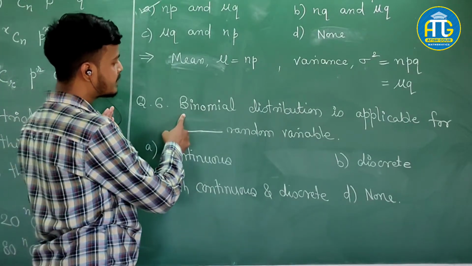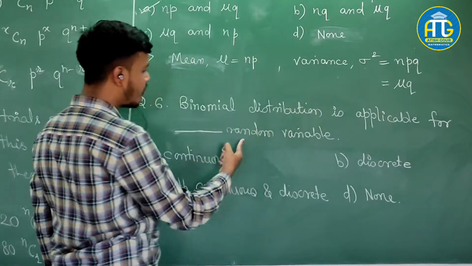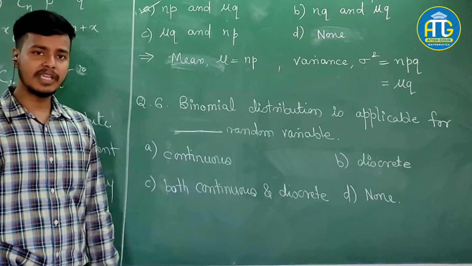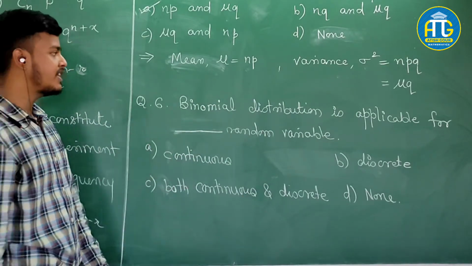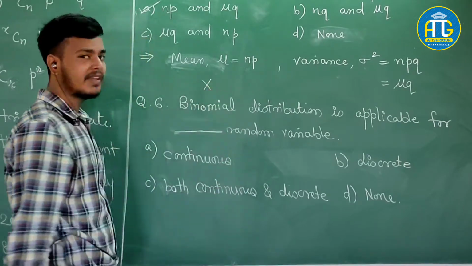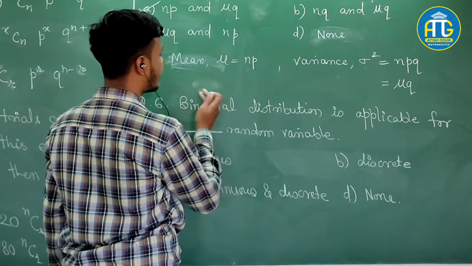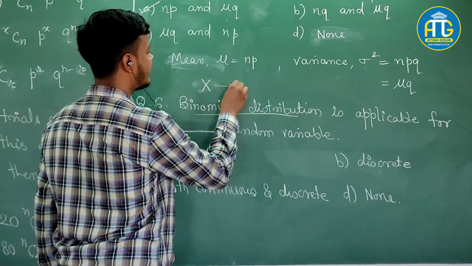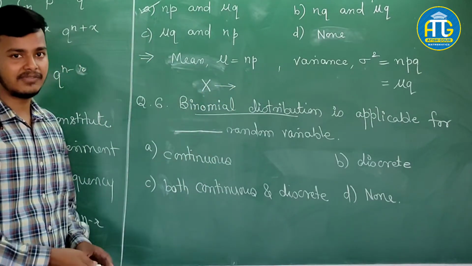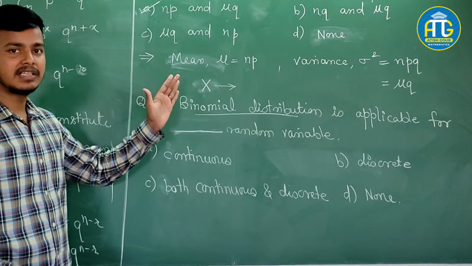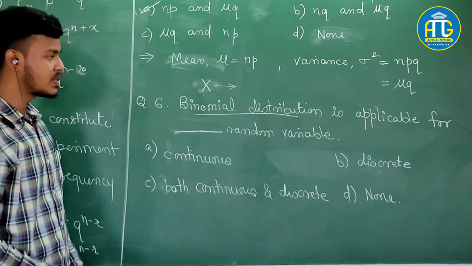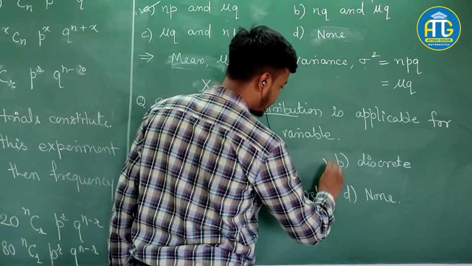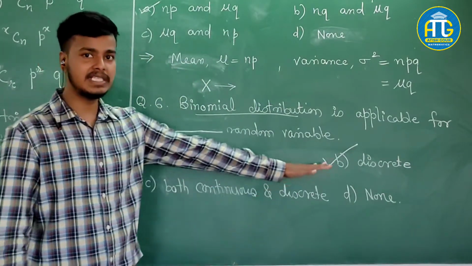The next question says, binomial distribution is applicable for which random variable? This is a very trivial, very simple question. As you know, in the binomial distribution we have random variable x, and when we start learning binomial distribution with the definition, we state: let x be a discrete random variable. So binomial distribution is for discrete data, not for continuous. Always remember that binomial distribution is applicable only for discrete. So here option B is correct.